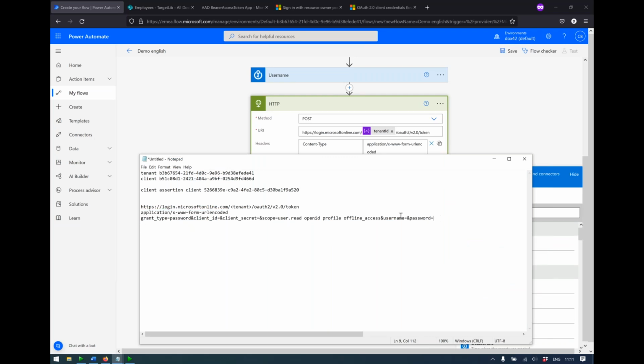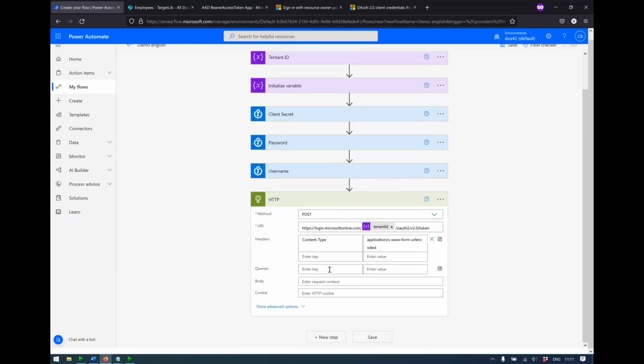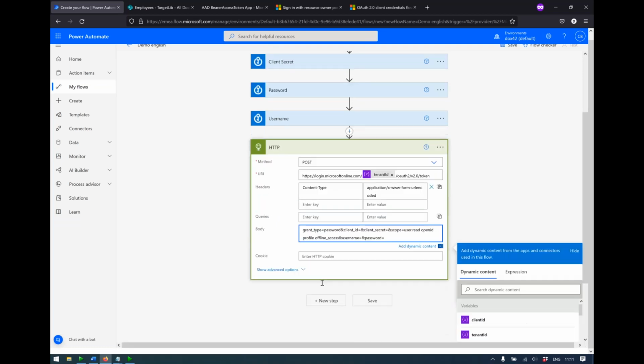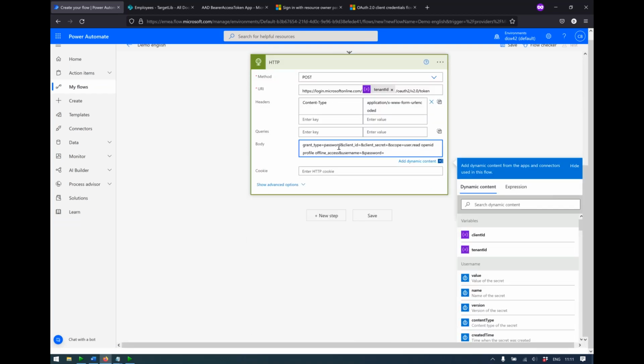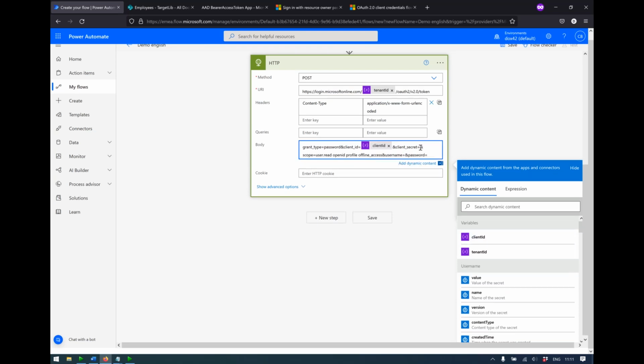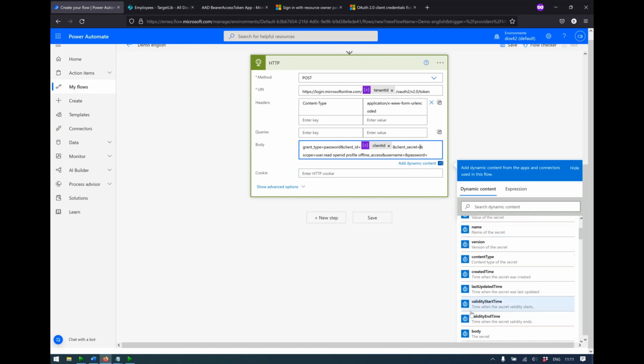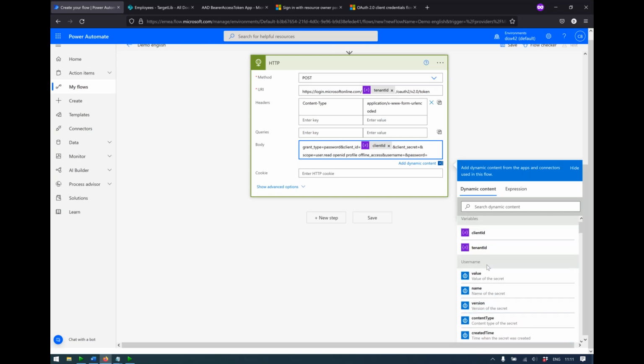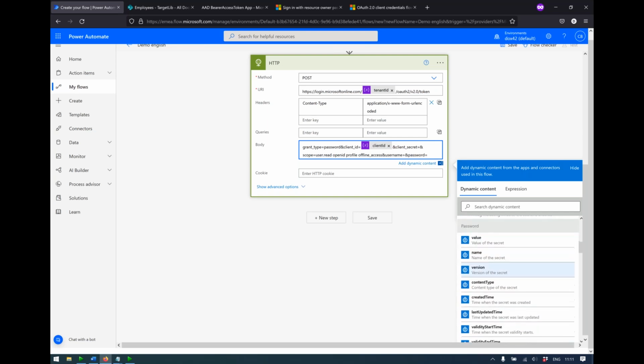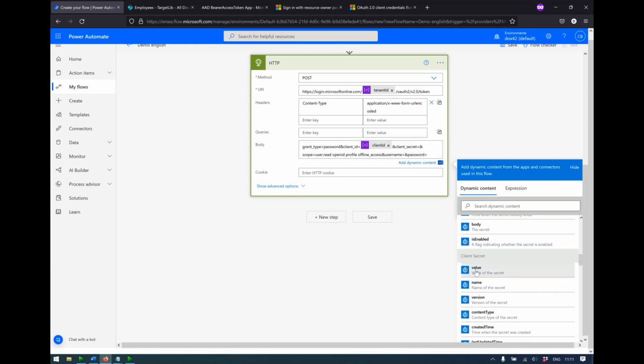Next up, we're going to need the request body, and I've prepared this here. This is also in our documentation. Now the grant type is password. The client ID is our client ID variable. The client secret we are going to get from Azure Key Vault, and now you see why we renamed the actions, because you only see value.